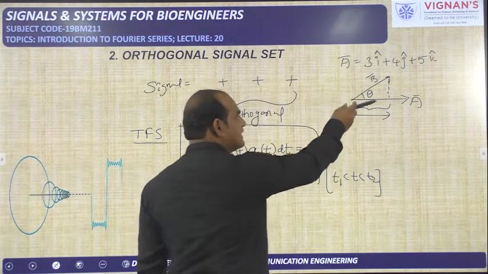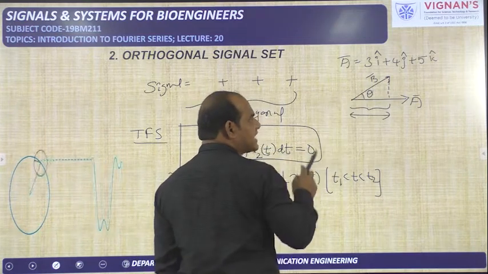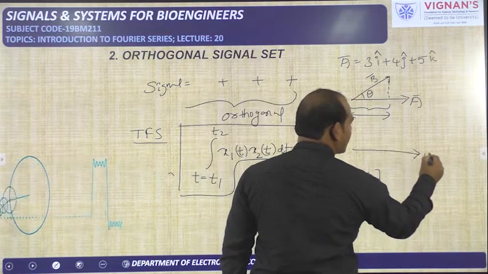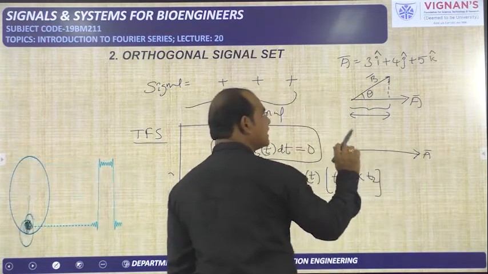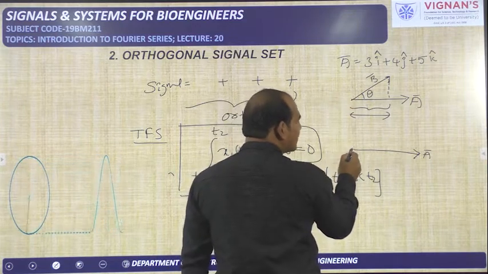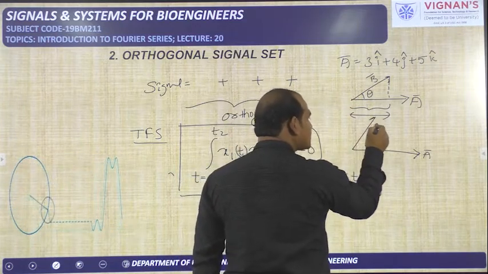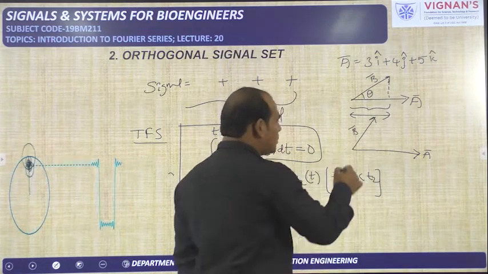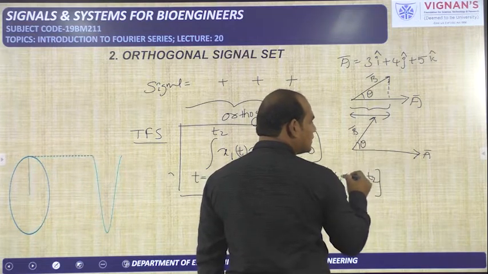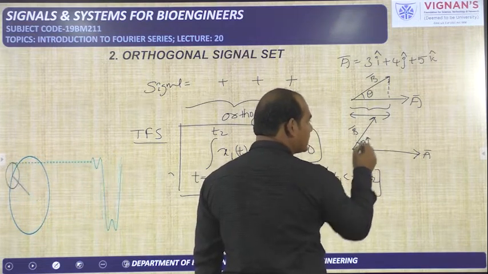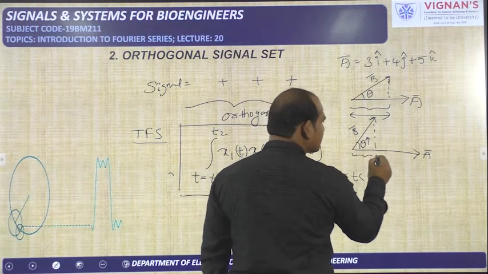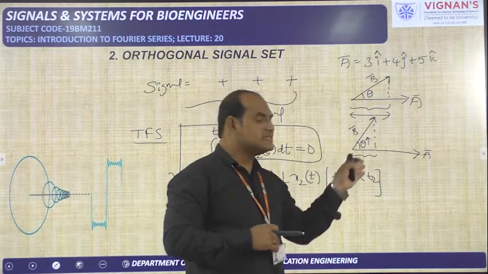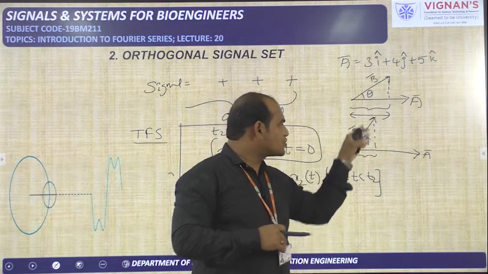If this angle theta is increasing, then what will happen? B bar is like that only, the length of B bar is the same, but the angle between B bar and A bar we are increasing like this. There is no change in the magnitude. Now theta has been increased, but the projection has decreased as compared to the previous case.